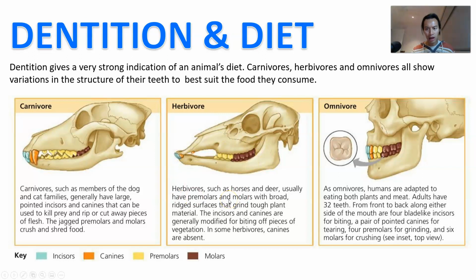Okay. Omnivores, like humans, we're actually a little bit of both. So you can see there we've got both incisors and canines at the front to cut things up, and then also really big stubby molars to then chew them and crush them down as well.